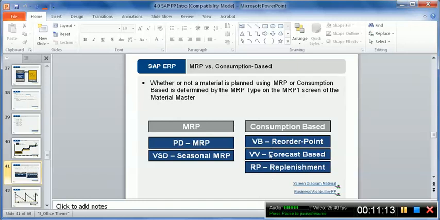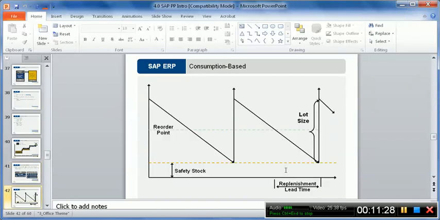So these are different strategies for different combinations of configuration options, and since these are out of the curriculum, I'm not discussing the details of these. A very bird's eye view of consumption based planning is what you would have studied in the operations management course as well, that stock starts falling when the goods are getting consumed. So when the inventory hits this level, we place an order.